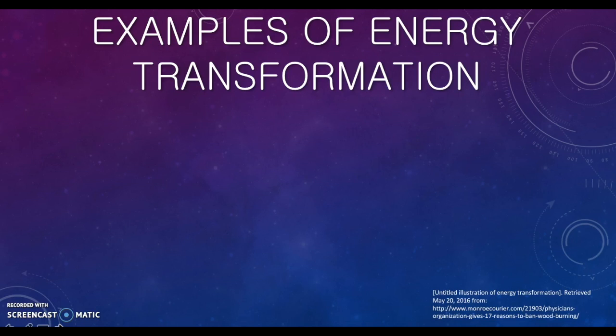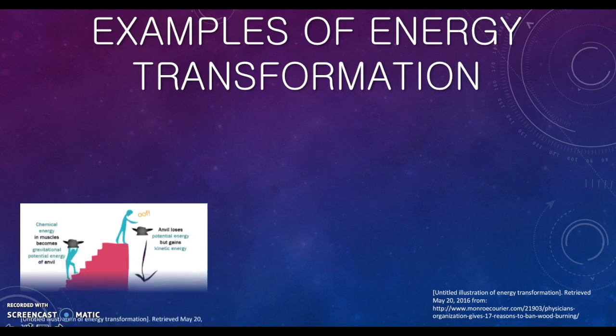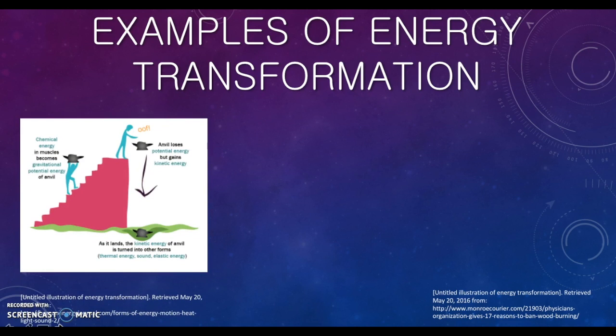Now that you have learned about the different types and forms of energy, we can talk about examples of energy transformation. Let's look at this first picture. The chemical energy in the muscles of the person becomes gravitational potential energy of the dumbbell.